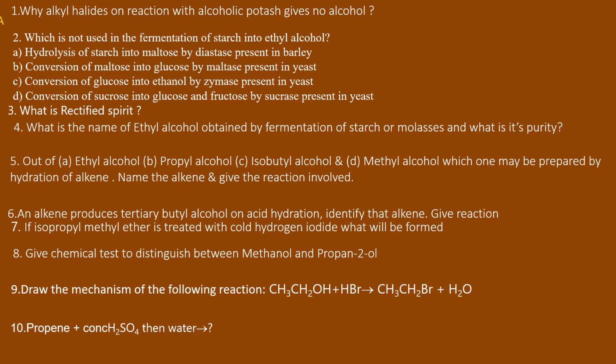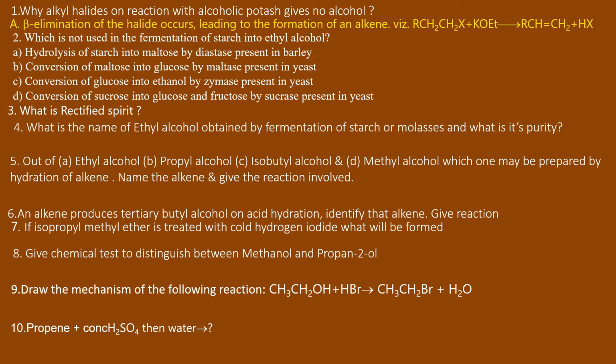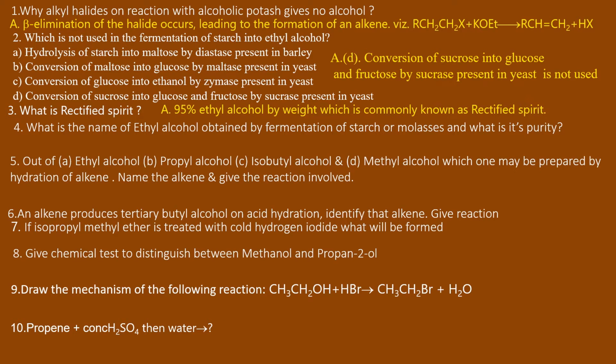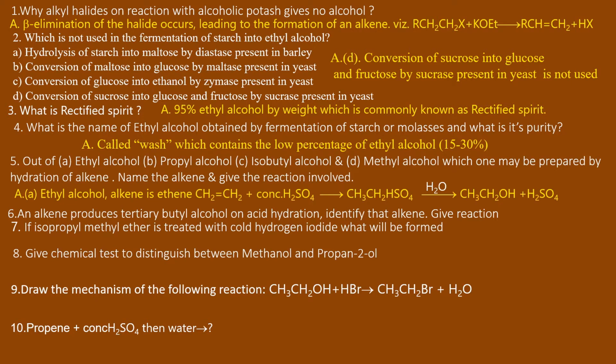Number one, here an alkene will be produced, no alcohol you will get. Number two, in sucrase, the yeast present is not used. Number three, it is rectified spirit, 95% ethyl alcohol by weight. Number four, it is wash, and the percentage of ethyl alcohol is 15 to 30%. Number five, ethylene or ethene on water treatment will form ethyl alcohol. And number six, it is isobutene or 2-methylpropene.